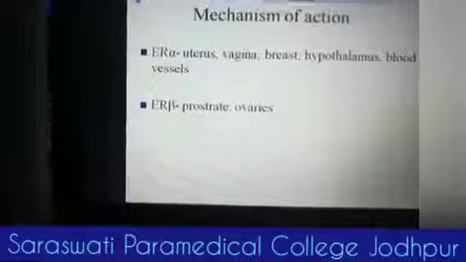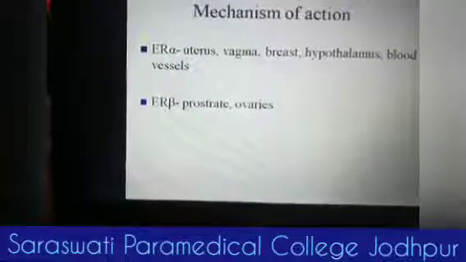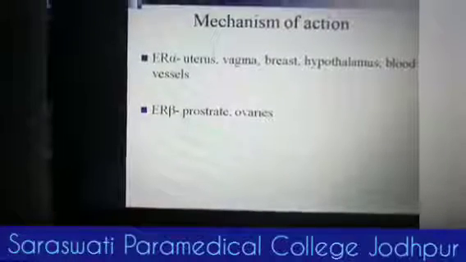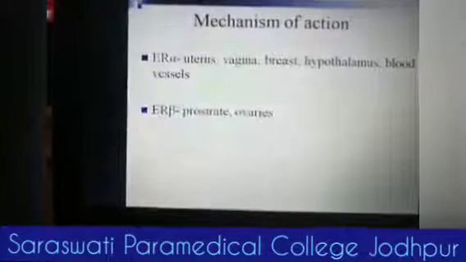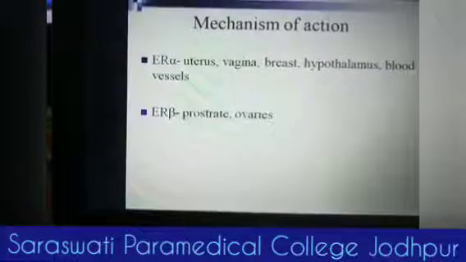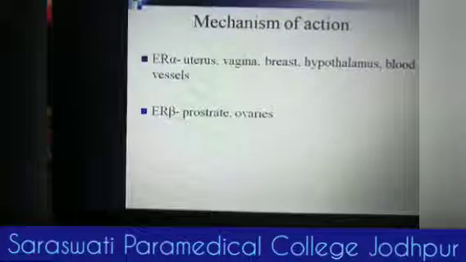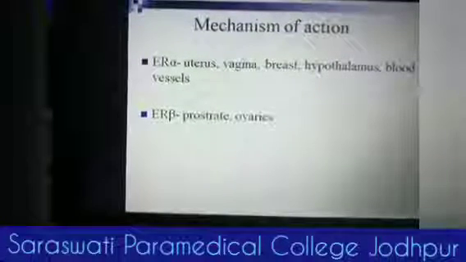Now, what is the mechanism of action of estrogen? For the mechanism of action, we should know that estrogen acts on the estrogen receptors. There are two types of estrogen receptor, estrogen receptor alpha and estrogen receptor beta.